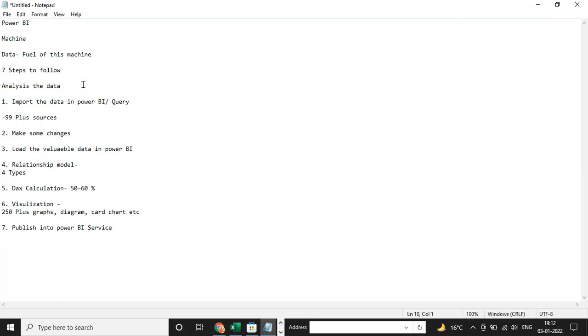The data means, suppose you import any data from any query. Before importing the data, you have to analyze which data you want. Like, suppose you are working on a sales dashboard, so you need sales data, customer-wise data, country-wise data. If you're working on a sales dashboard and you have data related to an HR department or a customer relationship department, then why would you import this data?